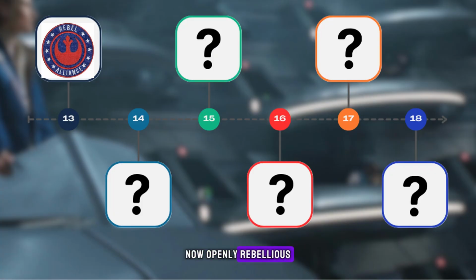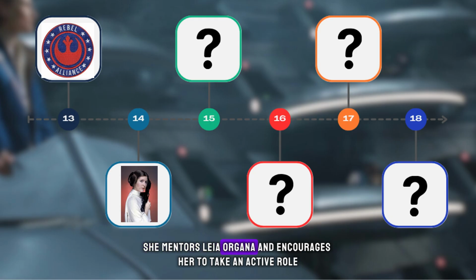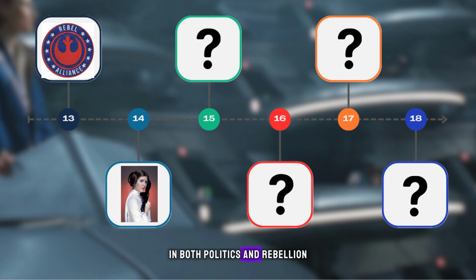When her speech is met with jeers and shudders, she finally decides to abandon the Senate and flees Coruscant with the help of Cassian Andor. Now openly rebellious, she begins organizing disparate cells under one banner, forming the foundations of the Rebel Alliance. She mentors Leia Organa and encourages her to take an active role in both politics and rebellion.